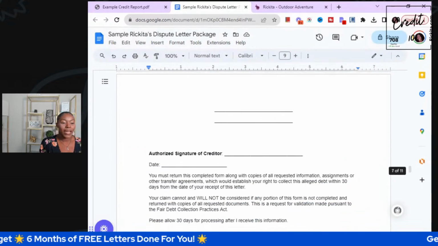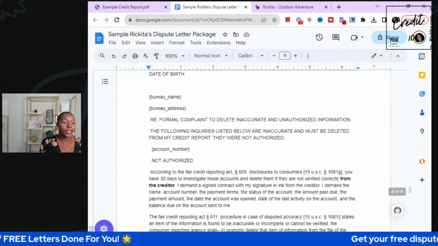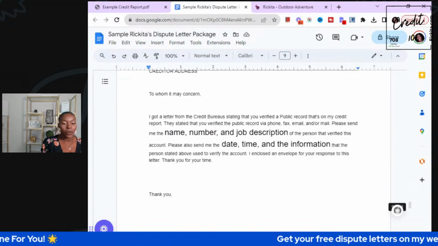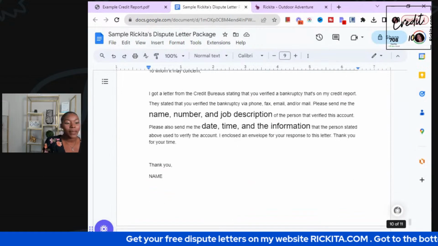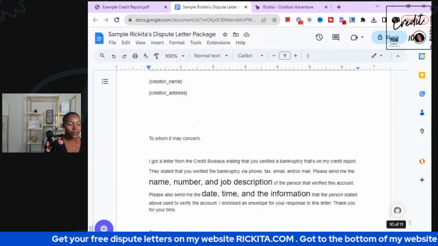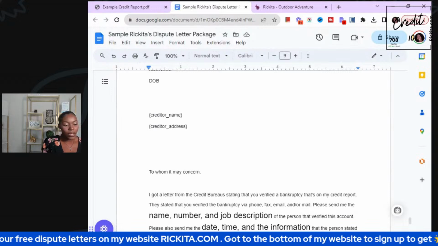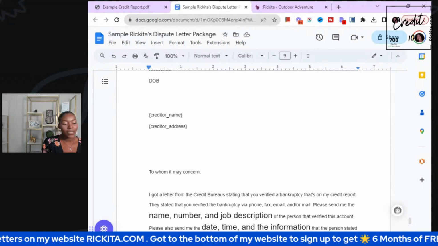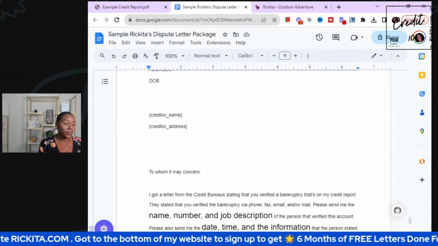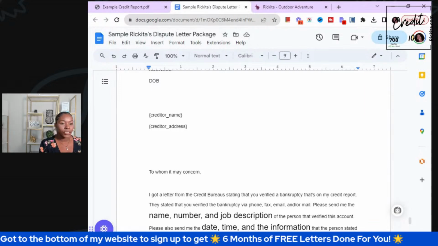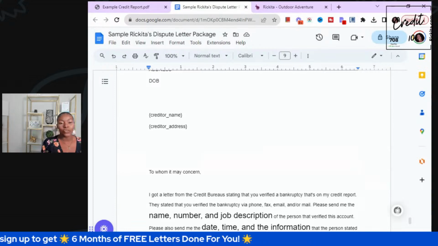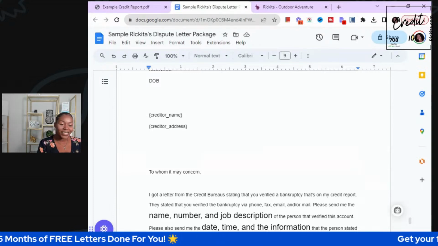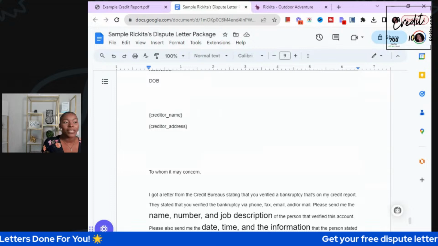So make sure you guys check those different things out. And here's that inquiry letter, so send that out. And also, you guys have a bankruptcy letter that you can send out. Say if you have a bankruptcy on your credit report, then you will have to send something. It is good to send something to the bankruptcy court just to show that they're not reporting it. That's a good way to get the bankruptcy removed. But this is going to take a little while, you guys.